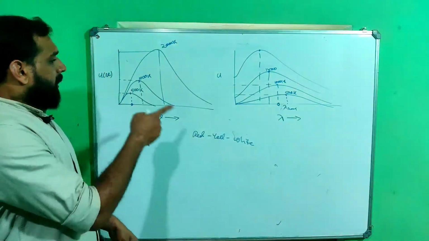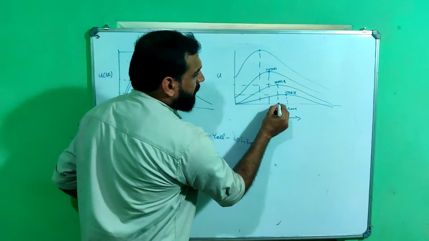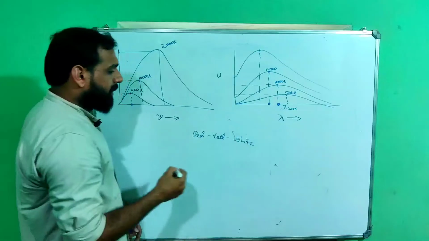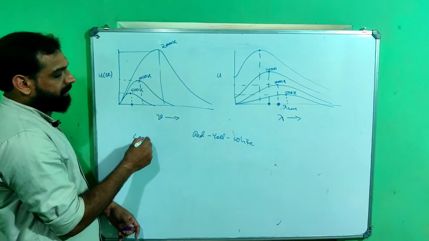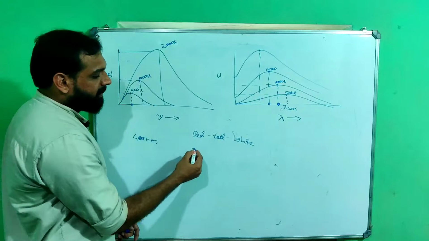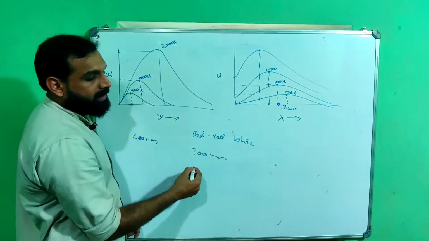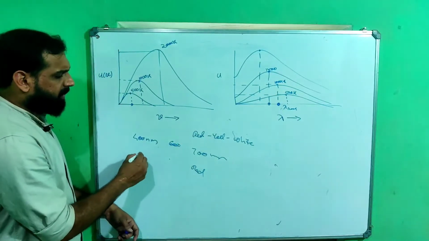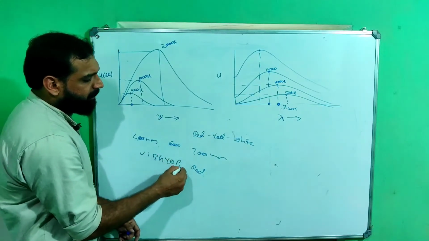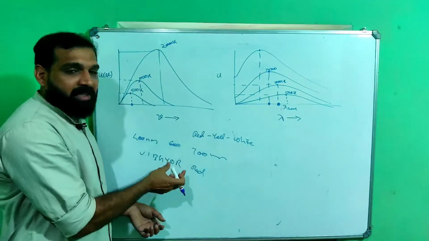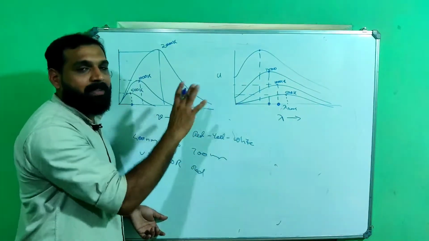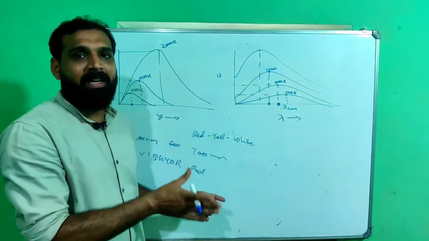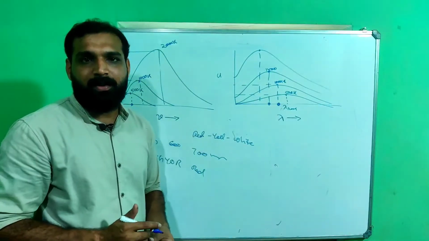Corresponding to this lambda, it will show a color. When the wavelength changes, it will show another color. For example, if it is 400 nanometer, it will be violet. If it ranges to 700 nanometer, it will be red in color. Corresponding to 600, it will be some color of VIBGYOR, ranging from 400 to 700. Based on the value of wavelength, the color will be different. That is the reason behind the change in color with temperature of a black body. Hope it's clear now.